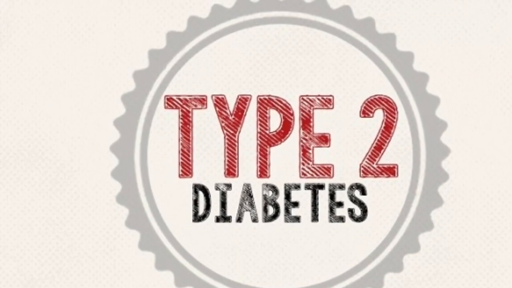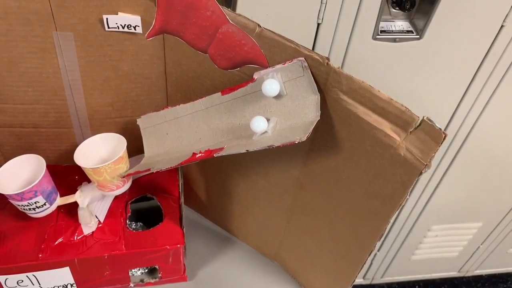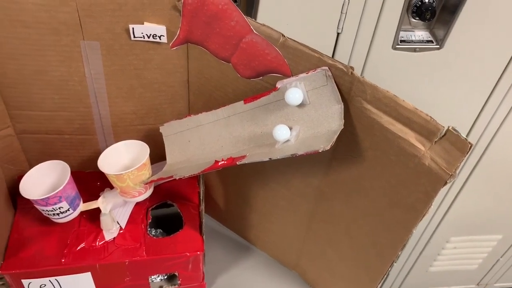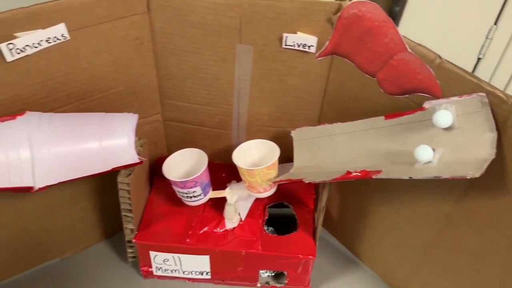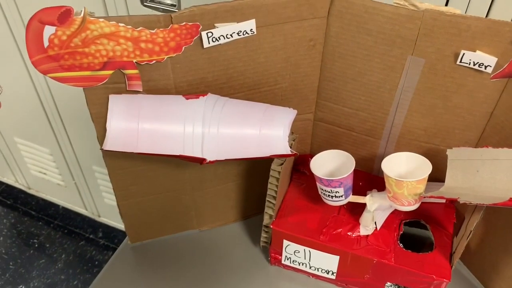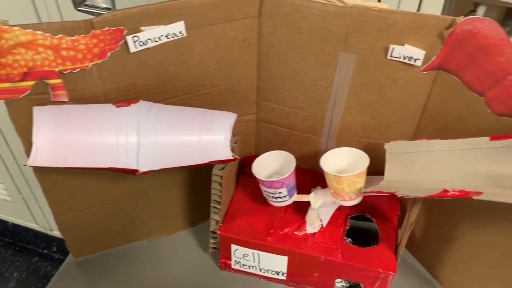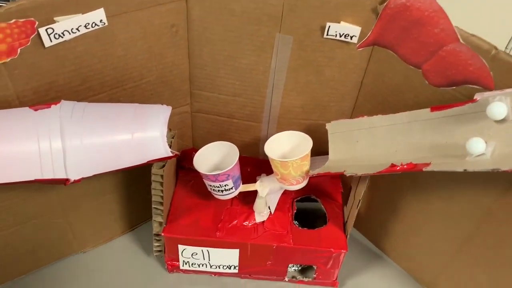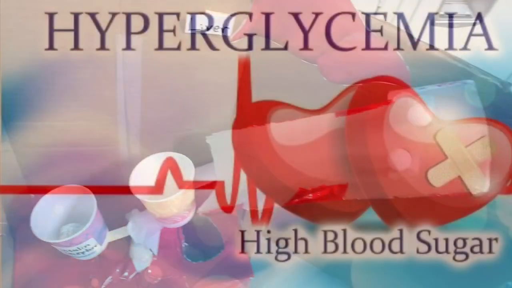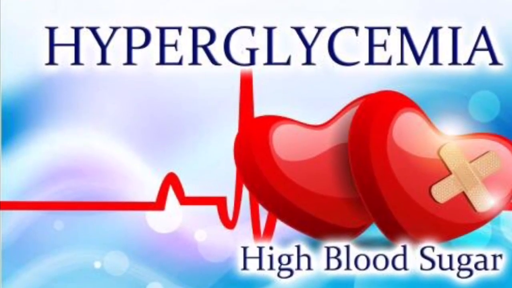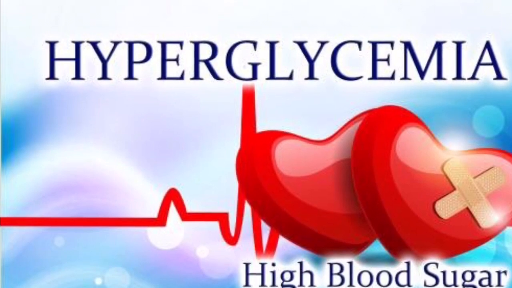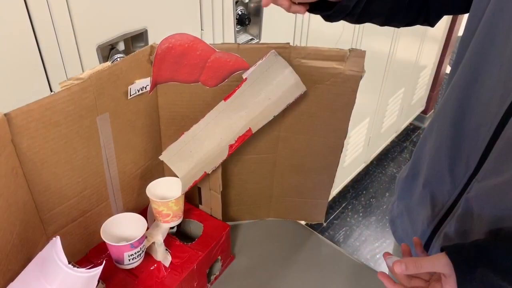Finally, if someone has type 2 diabetes, they produce regular amounts of insulin. However, their insulin receptors have become resistant to the regular insulin as they have become saturated from receiving too much insulin and glucose. This results in too much glucose in the bloodstream and causes hyperglycemia. Because of this, glucose cannot be transferred through the cell membrane and to the mitochondria.